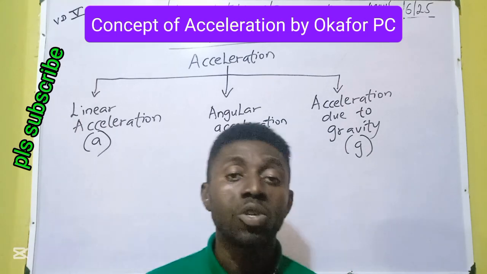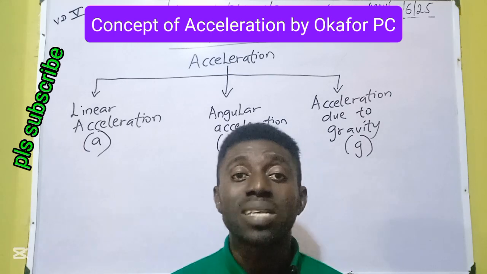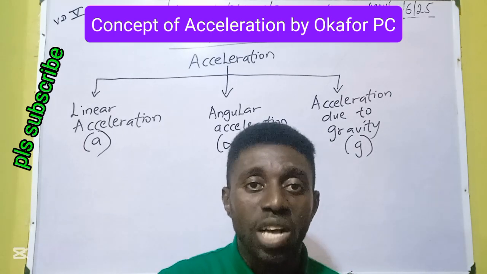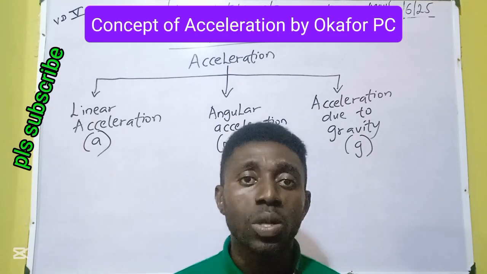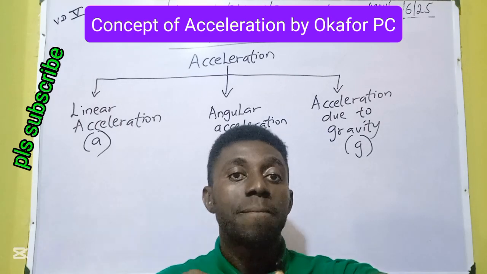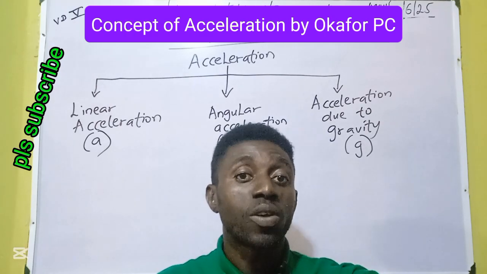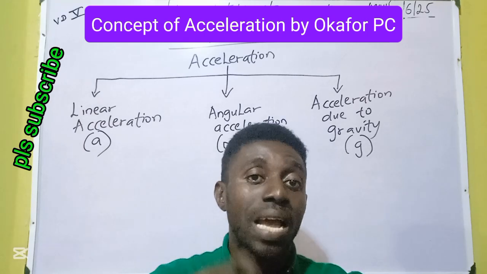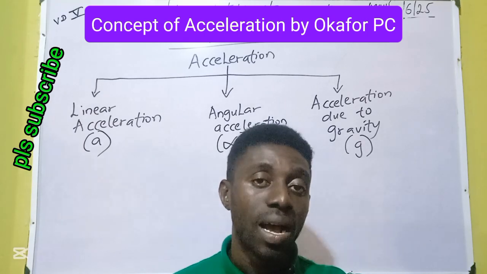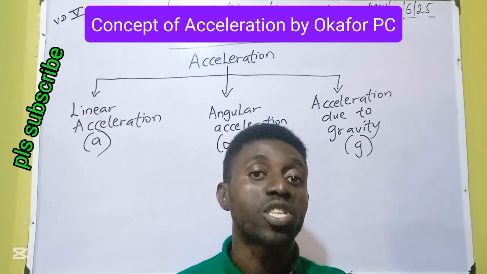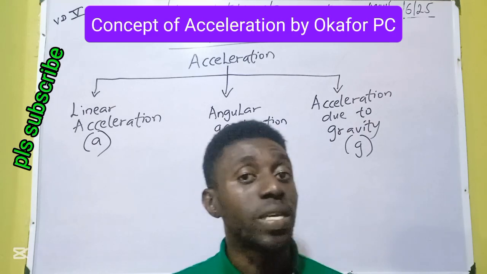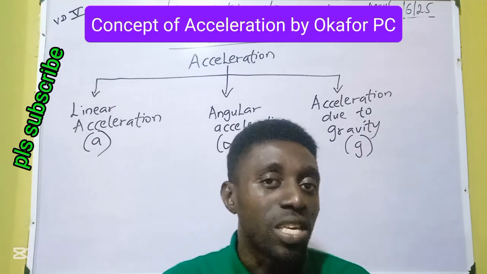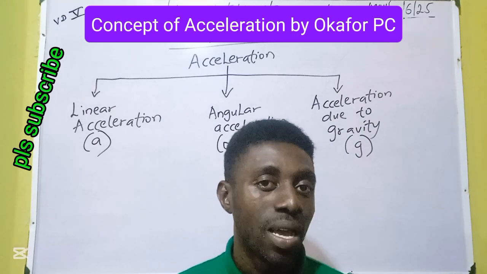Okay, so the question becomes, how do we know that something is changing? Because acceleration comes with change in speed. The best way to know something is changing is time. When we talk about change, we're talking of time. This is why acceleration is not void of time in its formula. Acceleration must have time because it involves change. And what is changing there? Speed. So this is how we derive the equation for acceleration.